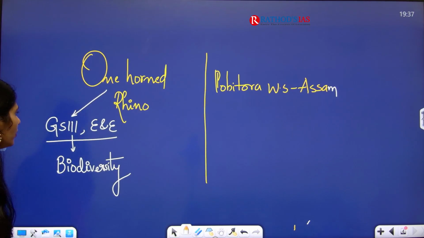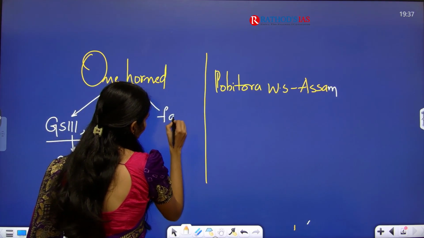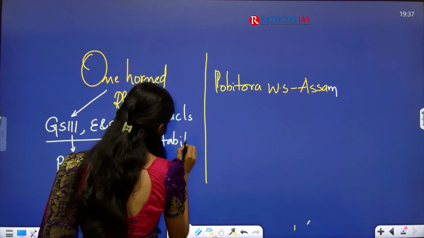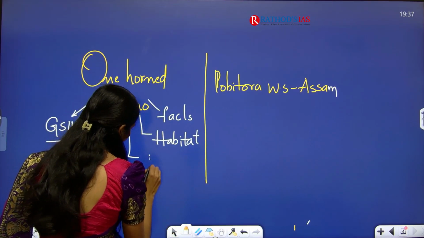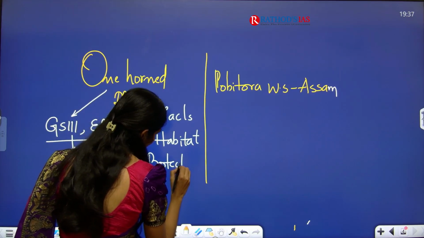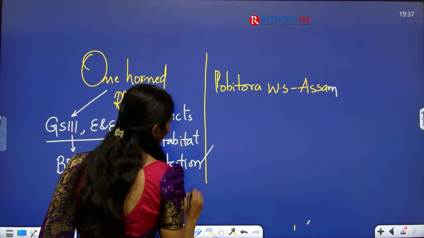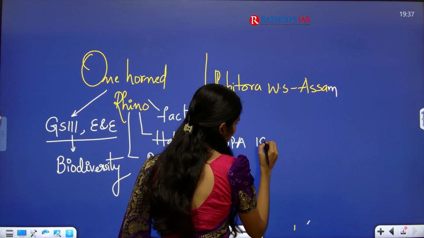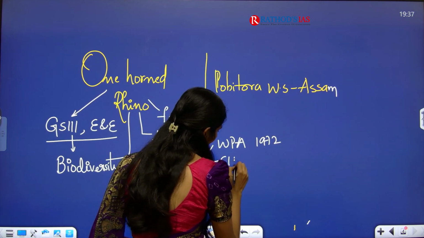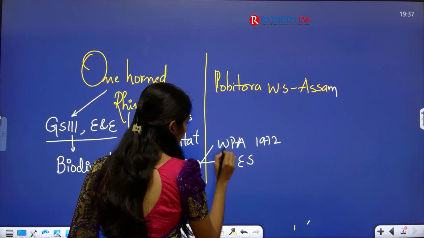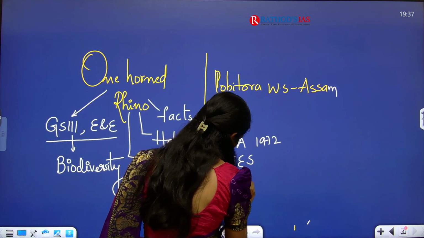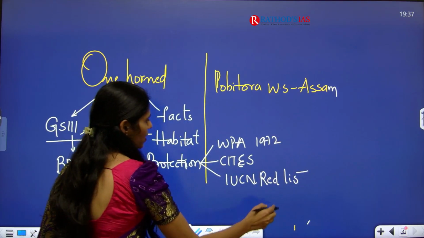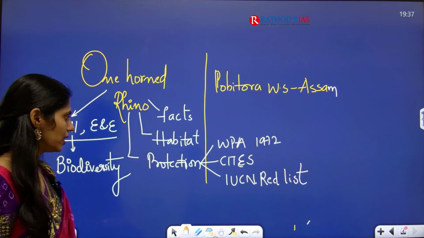Clear? Here you have to see some facts regarding this animal species, and exactly where it is located, that is habitat, and you have to see protection status. In this protection status, we have to see protection under the Wildlife Protection Act of 1972, and where it is protected under CITES, as well as under which list it is given in the IUCN Red List. Okay, that is a very important thing.